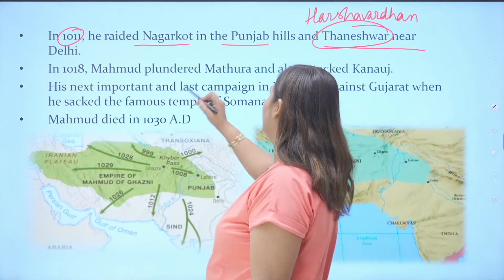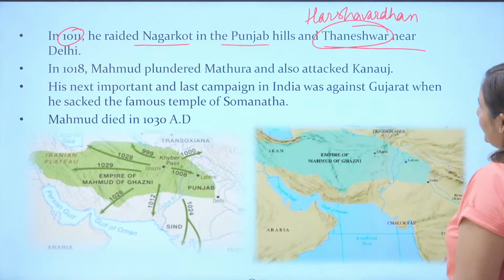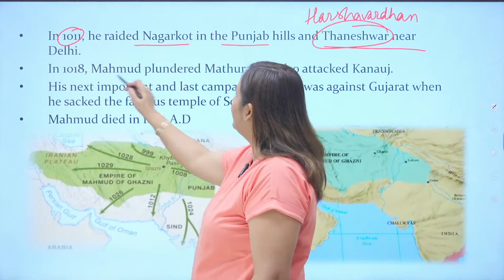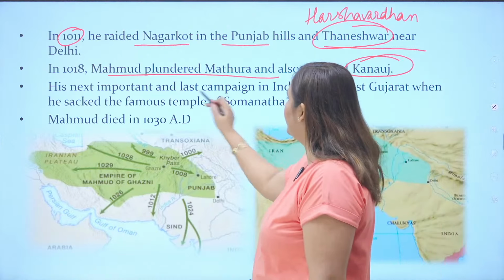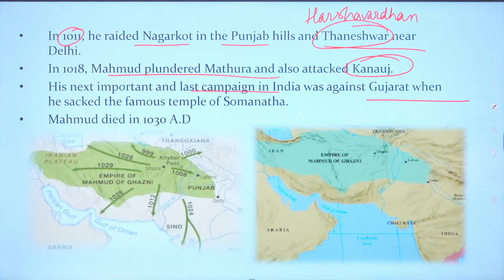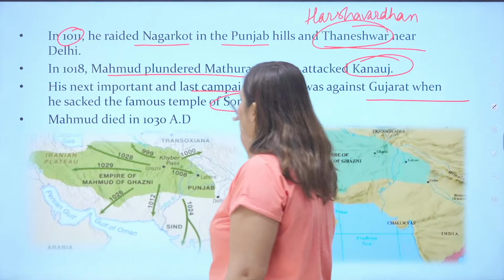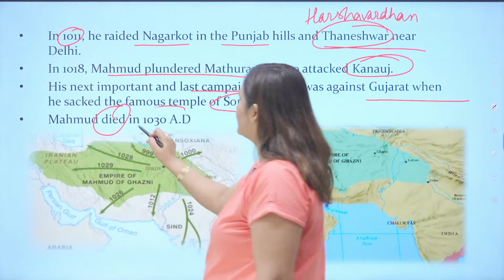In 1011 AD, he raided Nagarkot in the Punjab Hills and Thaneshwar near Delhi. In 1018, Mahmud plundered Mathura and also attacked Kannauj. His next important and last campaign in India was in Gujarat, when he sacked the famous temple of Somnath, and he destroyed many other temples. He died in 1030 AD.